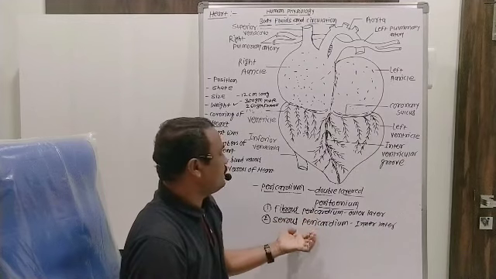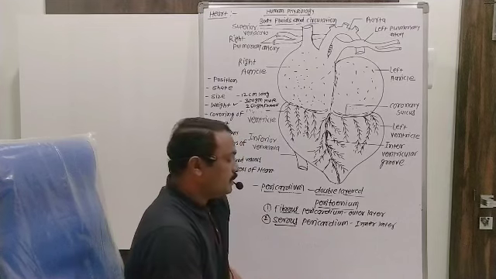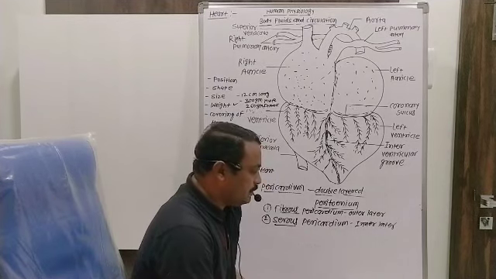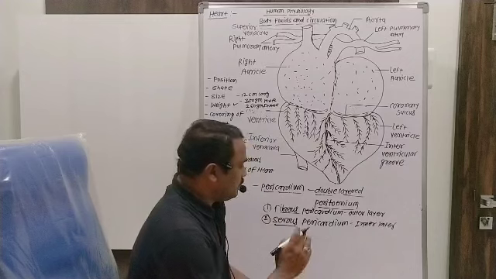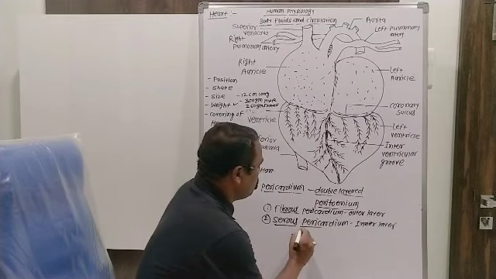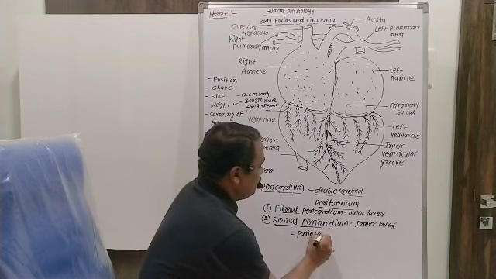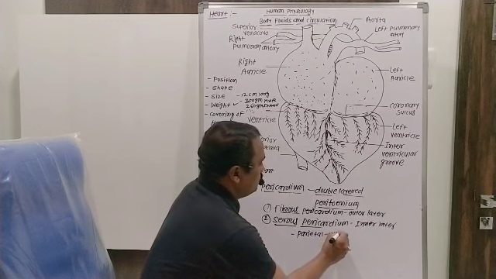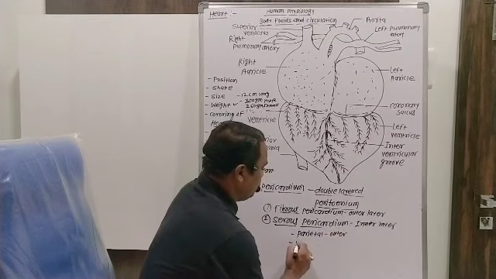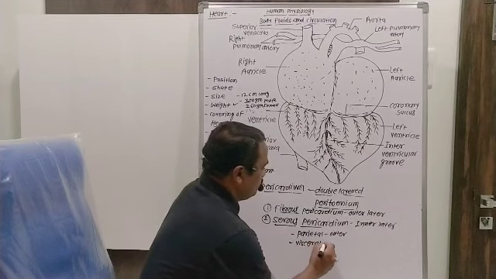Below the fibrous pericardium there is an inner layer called the serous pericardium. This serous pericardium is made up of 2 layers. One is the parietal layer, that is the outer, and the second one is the visceral layer, that is the inner.